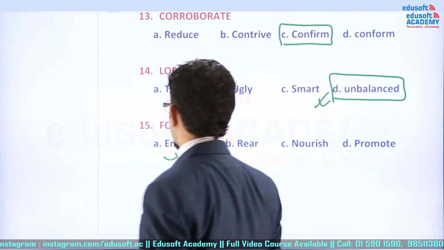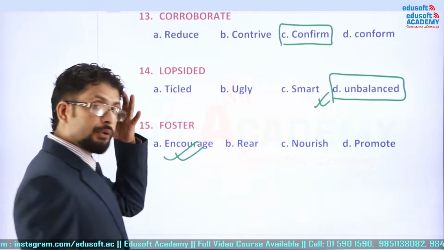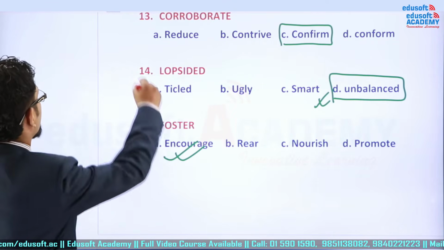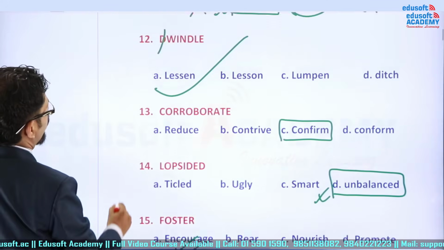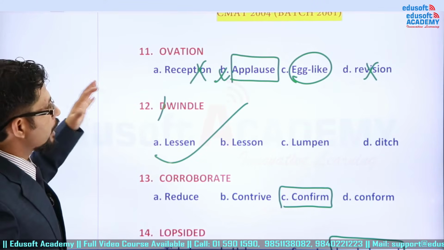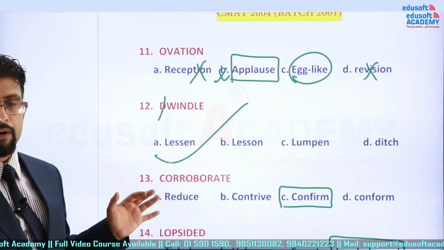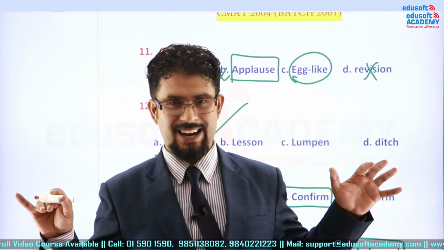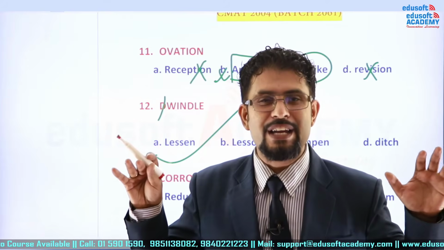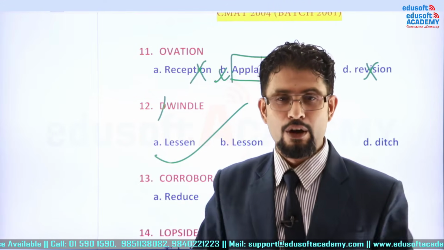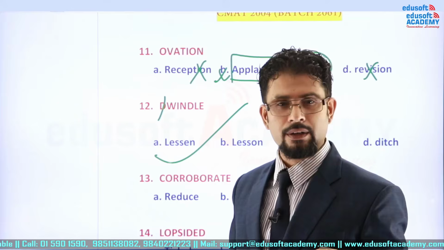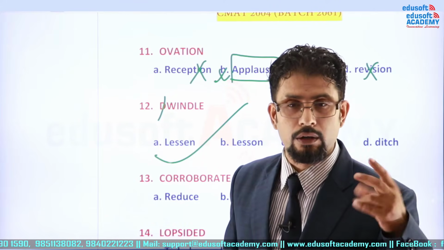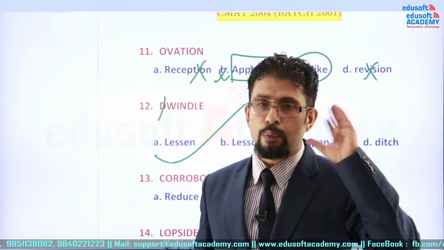Okay, so 5 of the words we have done. I hope you have already gone with those 5 of the words. And let me ask you again, no problem. I'm going to ask you the questions that were asked in 2004, and without looking, tell me what is the meaning of ovation? Fine. What is the meaning of windle? Very good. What is the meaning of corroborate? Very good. What is the meaning of lopsided? Okay, unbalanced. Very good.